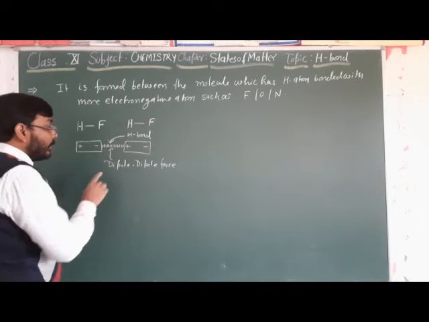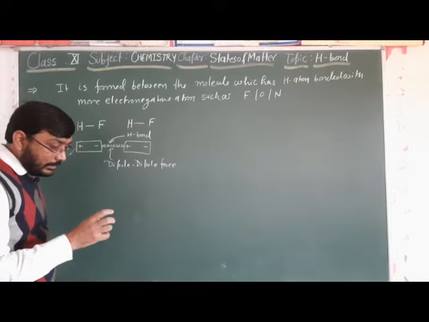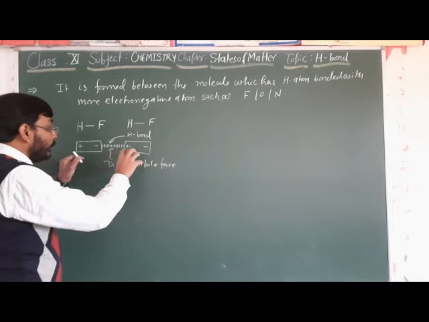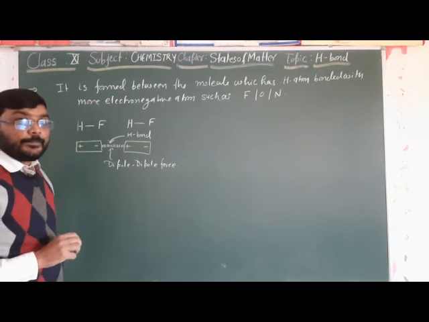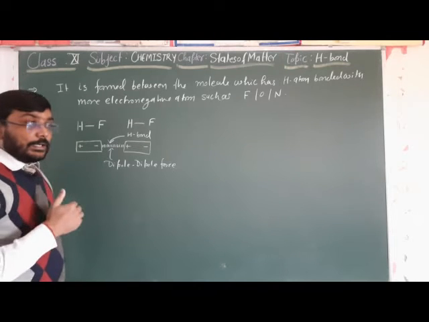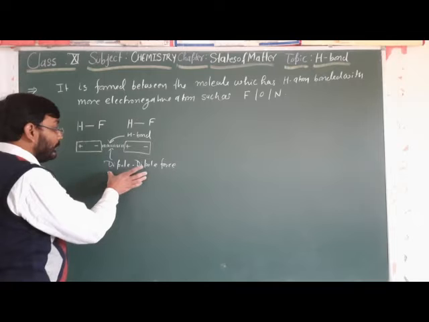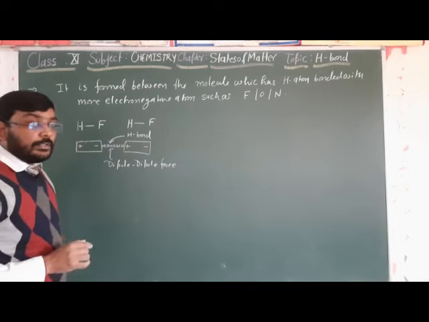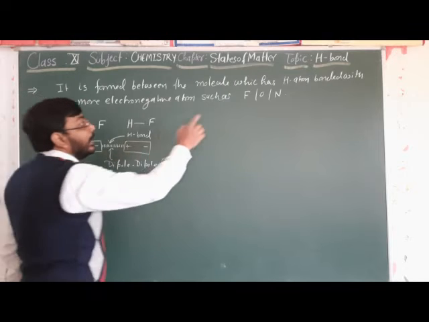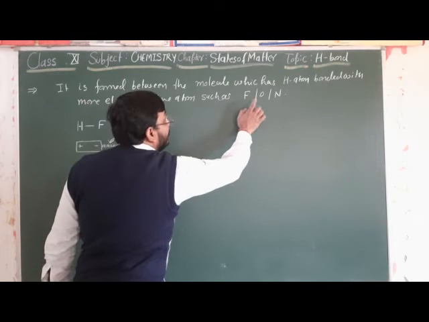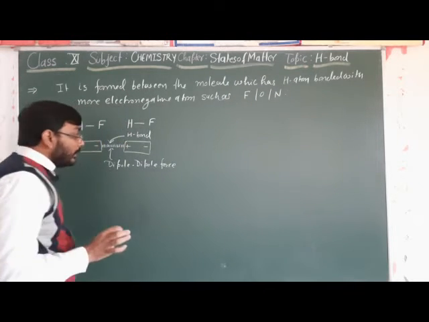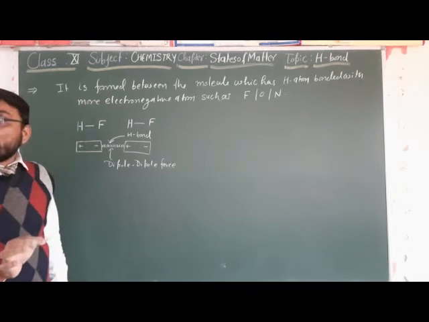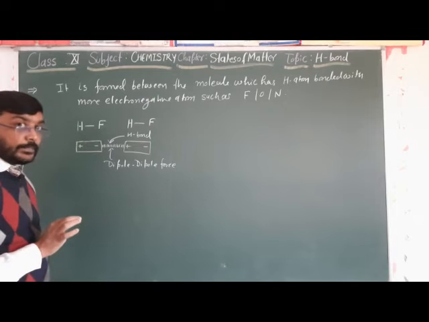The hydrogen bond is formed between two dipole molecules. On the other hand, we can say it is a special property of dipole molecules which have a hydrogen atom with fluorine, oxygen or nitrogen. There the possibility of the formation of a hydrogen bond exists.